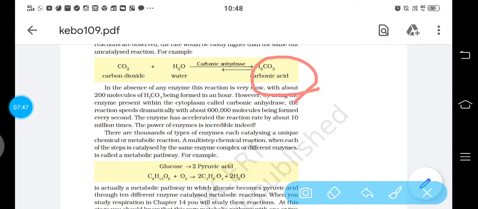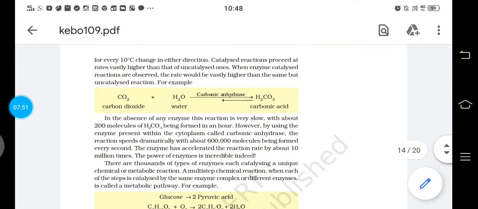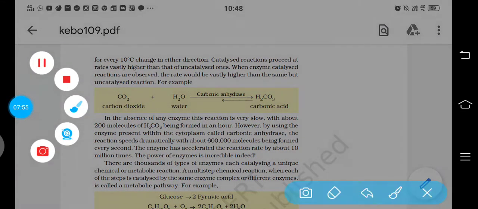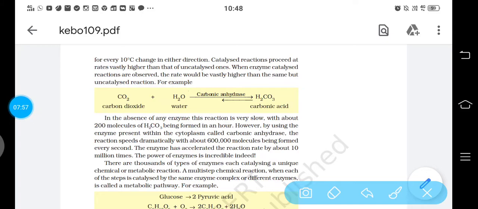Same thing is given here: enzyme enhances the rate of production of products and reduces the time. Like it is given, this reaction of carbon dioxide combining with water can occur normally without any enzyme, but it will make 200 molecules of carbonic acid. So carbon dioxide with water combines, it makes carbonic acid, 200 molecules in the normal reaction.